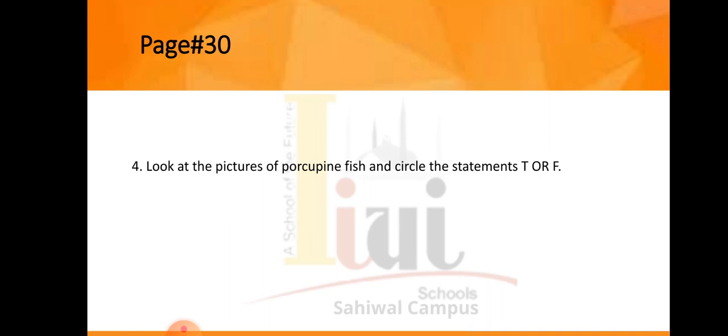Now turn the page and come to page number 31. Here is another activity. Look and label animals, then number each description to match. You have to read the names of all animals, and there is numbering given on each description, each picture.